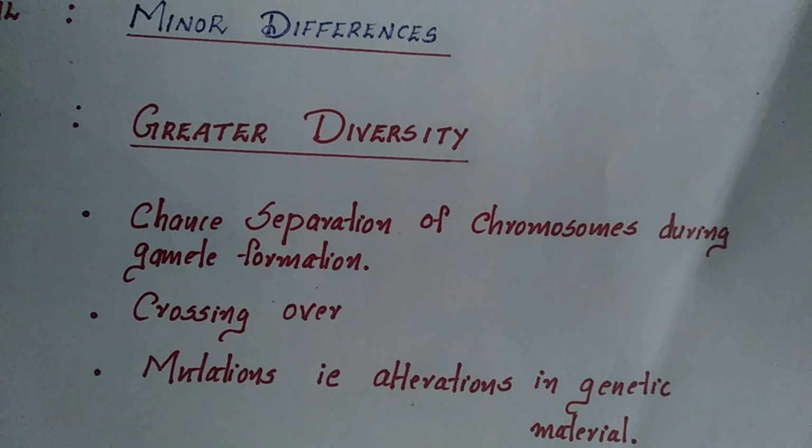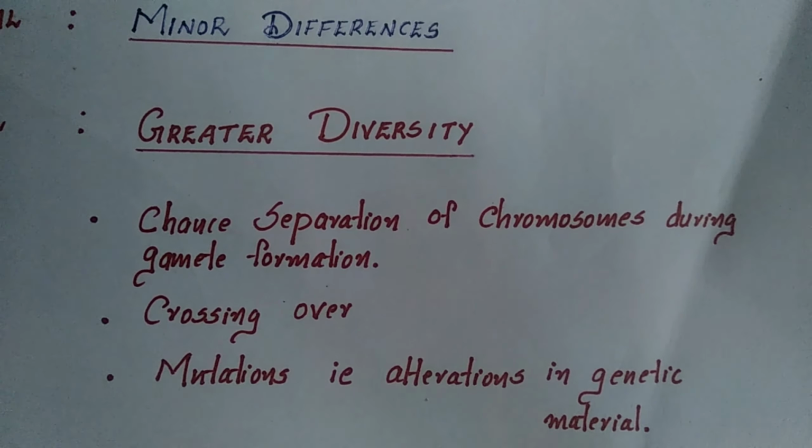Now, is there any advantage to this variation? Yes, depending upon the nature of variation, different individuals would have different kinds of advantages, as we have seen in the last lesson, that bacteria that can withstand heat will survive better in heat conditions. So these are all examples to prove that heredity brings variation, sexual reproduction brings variation, and variation has advantages as well as disadvantages. So positive variations bring advantages to the organism.